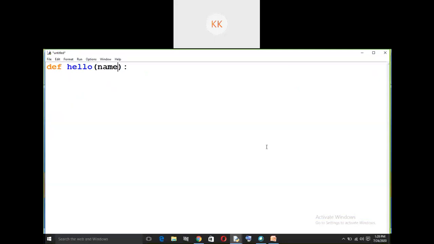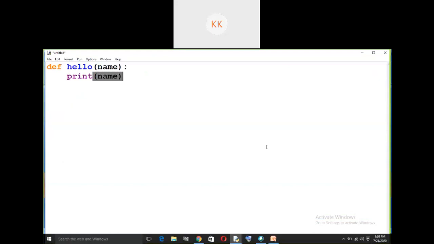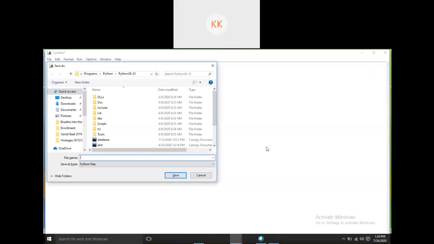I will say name. Okay, here I will print the name. So that is as simple as it is. So I will save this program as function 1. I have given my own name.